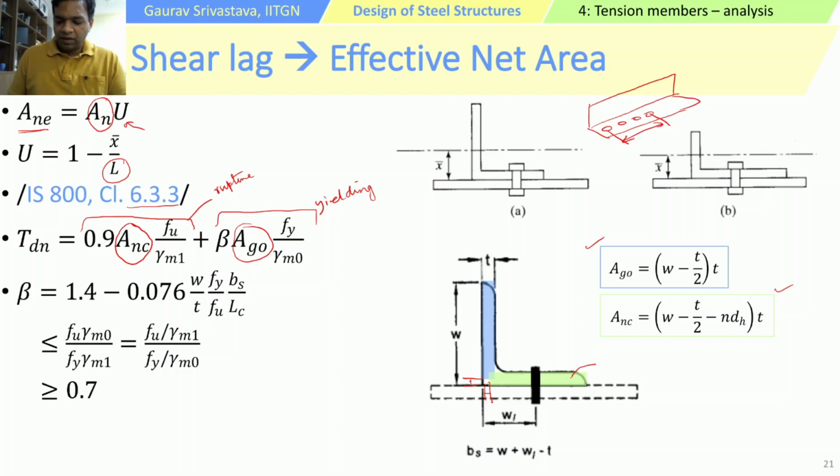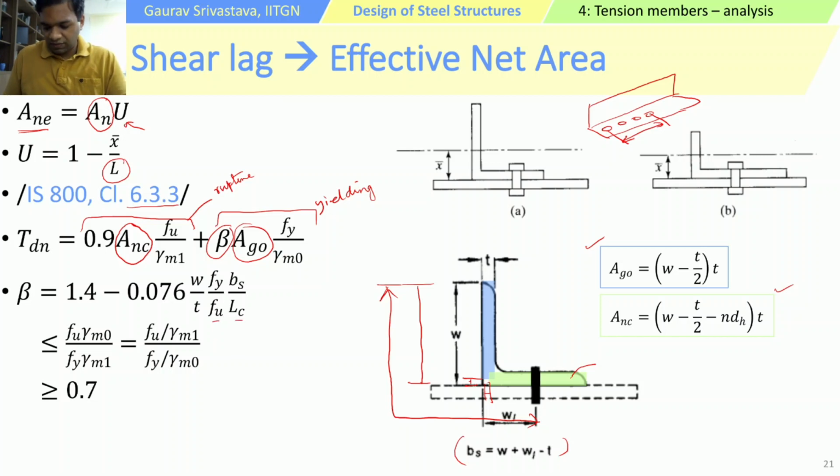One is rupture of the net area of the connected leg plus the yielding of the gross area of the unconnected leg. And there is an additional factor beta, which considers the effects of the width of the outstanding leg, and the effects of BS. BS is basically this entire thing minus the thickness. It also considers the effects of these stresses.